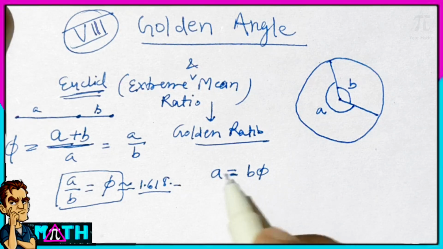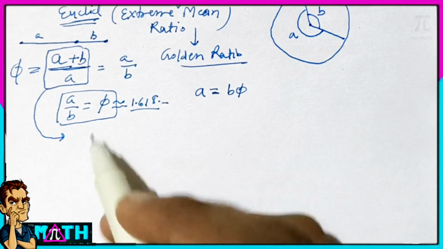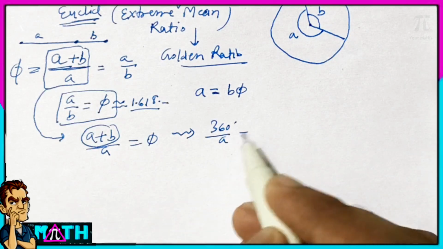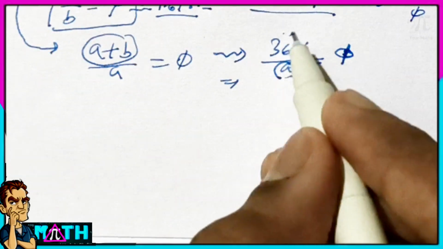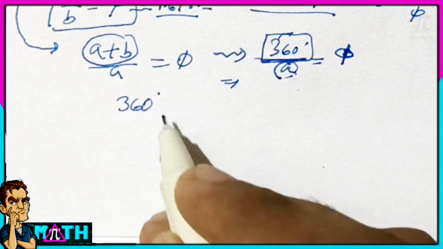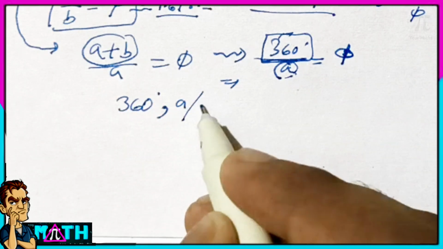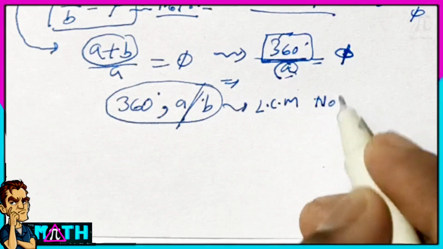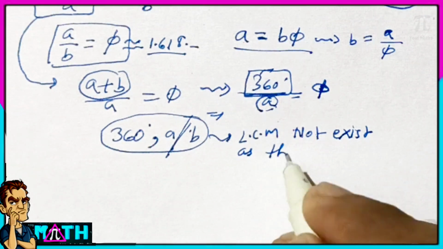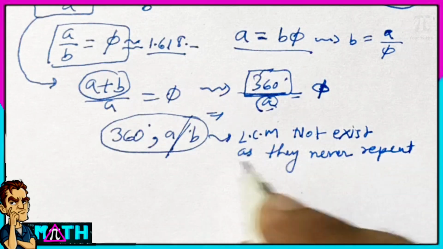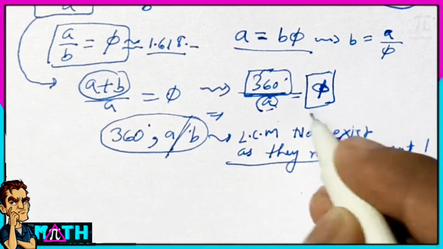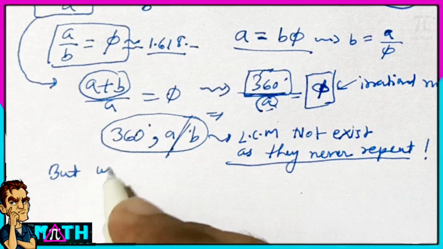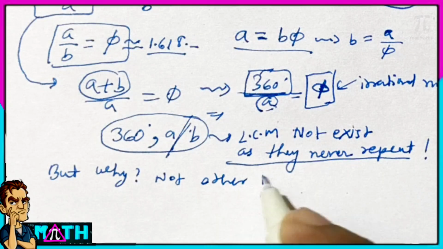So with the help of this, we can write (A plus B) upon A is equal to phi as well. A plus B, we know, is 360 degrees, divided by A is equal to phi. Now clearly from here, 360 degrees and either A or B, you can take any of these. Can you take the LCM of these? No, the LCM does not exist, because A and B both are irrational, and the LCM of irrational numbers never exists. Therefore if you draw an angle B or A continuously again and again, you are never going to repeat.